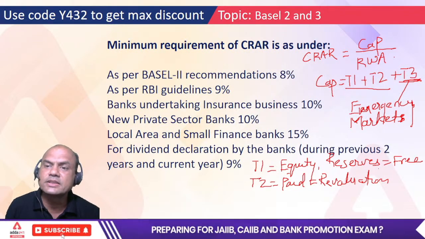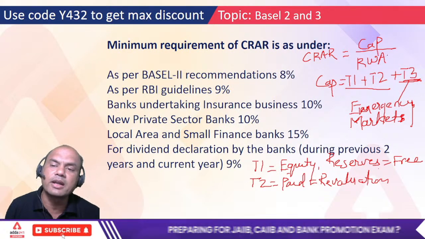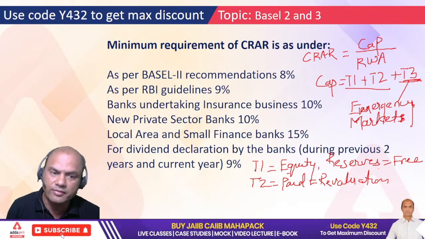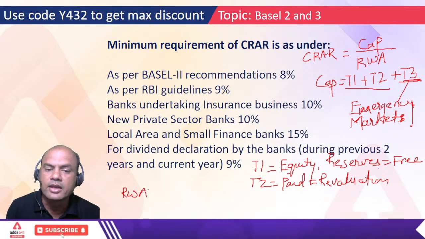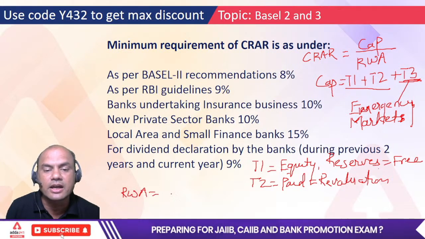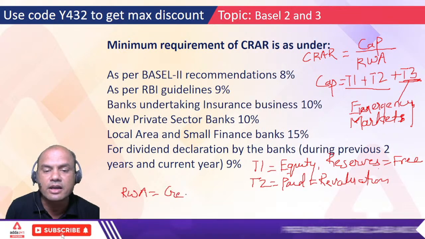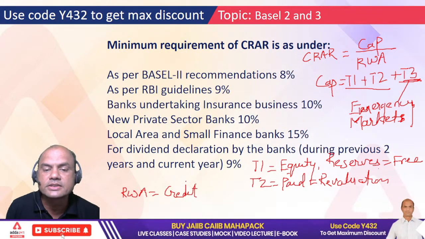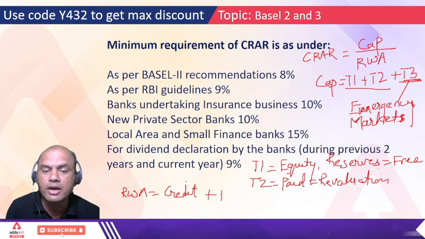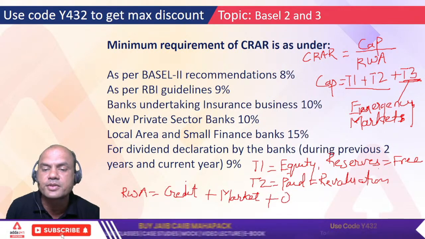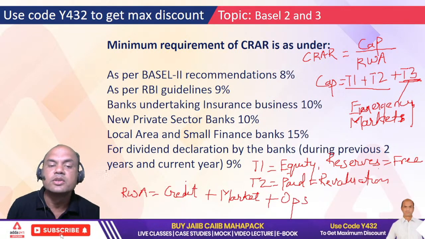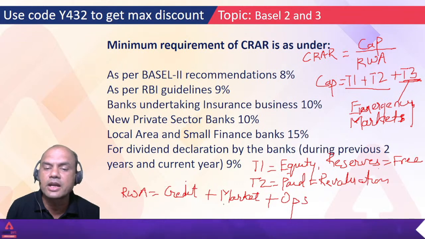Next is RWA. This denominator part, RWA, means risk weighted asset, consists of three parts: credit risk, plus second is market risk, plus third one is ops risk. These are all related to risk. So RWAs are of three types: credit, market and ops.